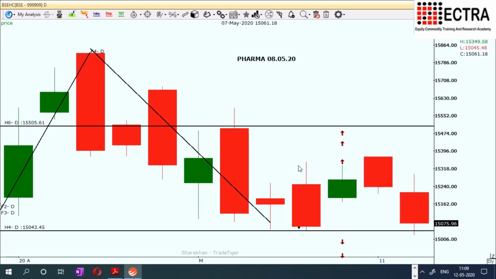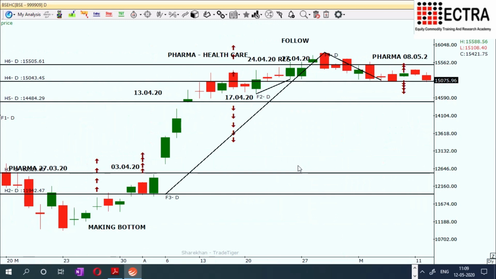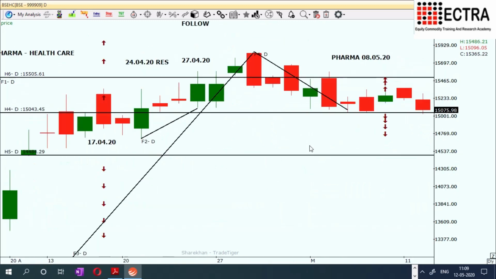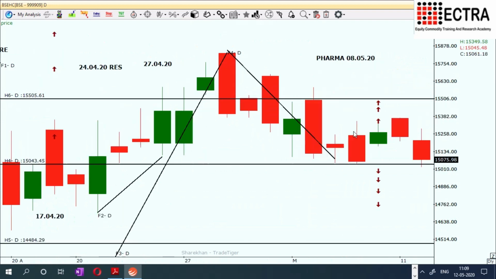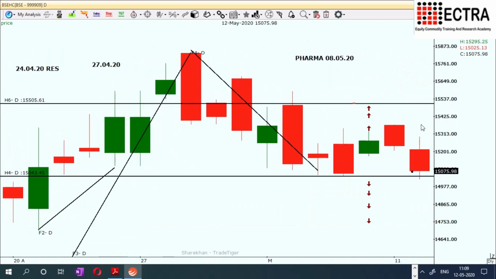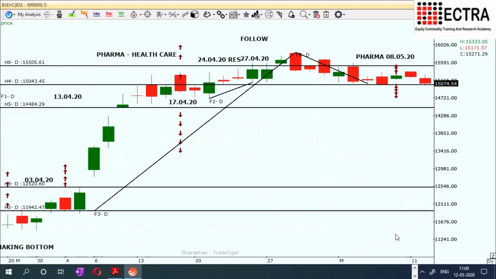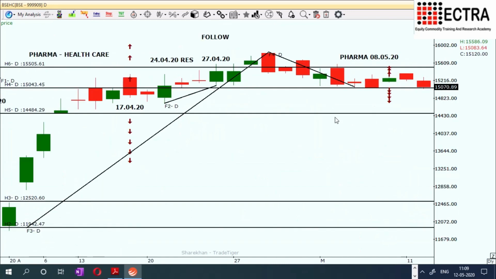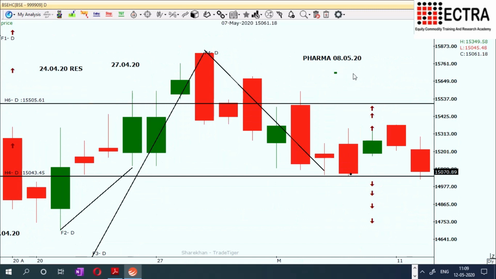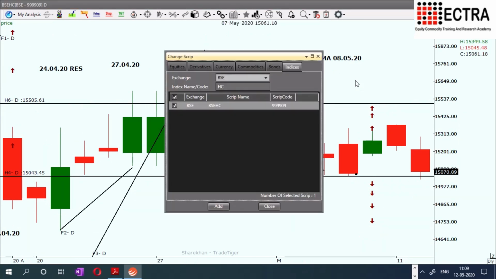Next we will take up the healthcare, that is the pharma sector. The pharma sector, which was supposed to be a stronger sector, it was, but since it overshot, we see a lot of profit booking and it is showing weakness for the day as well. It is in the crucial support area. If this support area is broken, then there could be a bigger fall and it may lose at least one-third of the gain it saw in the past. That is the pharma.